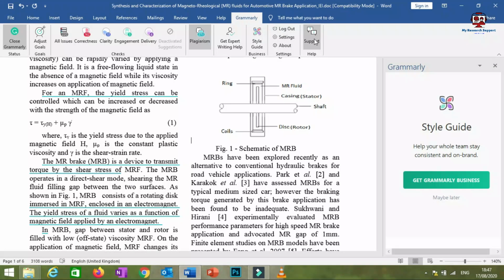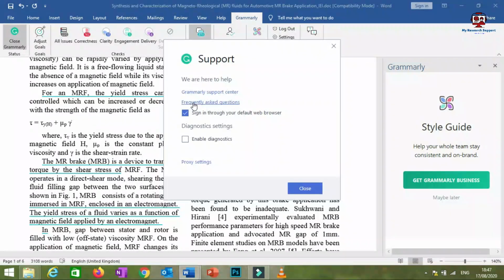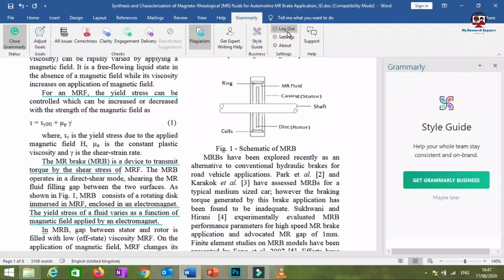And then support. If you need any other relevant information about Grammarly, you just have to click. You can see frequently asked questions, Grammarly support center, etc. And these three options, log out, you never have to click on the log out button, because your software is already activated here.